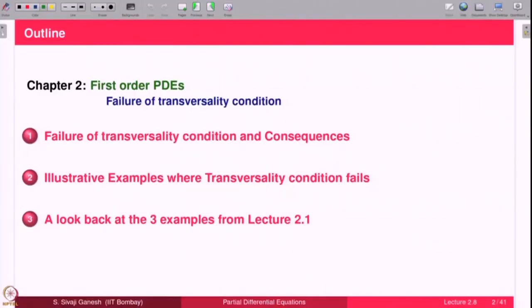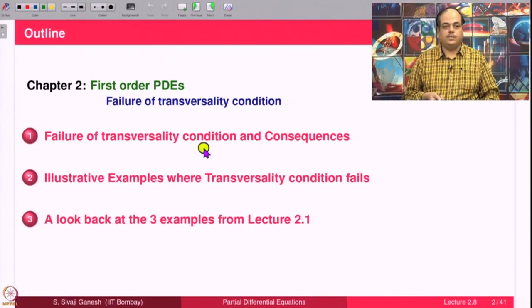In this lecture, we are going to discuss the situation when the transversality condition fails. The outline for the lecture is as follows. First, we discuss failure of transversality condition and its consequences, what can be expected when there is a failure of transversality condition. Then we look at illustrative examples where transversality condition fails. There are two examples, they illustrate the two possibilities that we can conclude in the case when transversality condition fails.